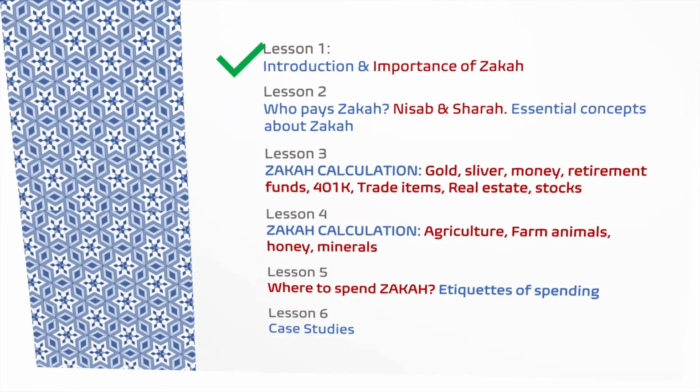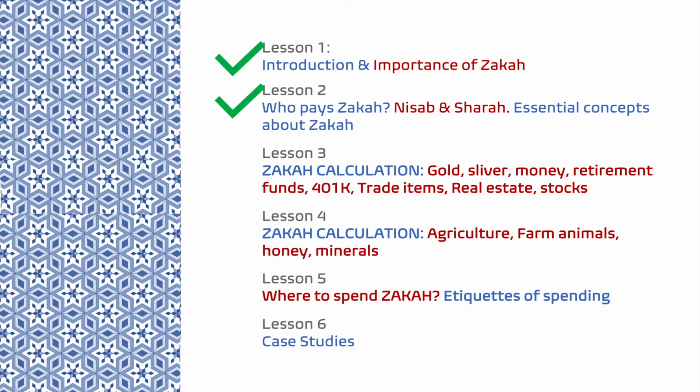So with that, we end our lesson number 2. In the next 2 lessons, we will learn how zakat is calculated for each separate commodity, what is the nisab and what is the rate, and what are the rulings about some of the newer forms of wealth that we are seeing these days, and how we learn from the principles of zakat.